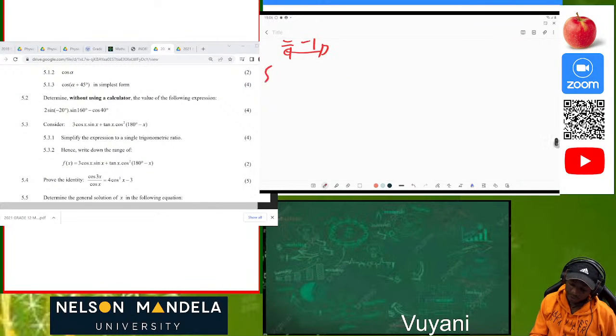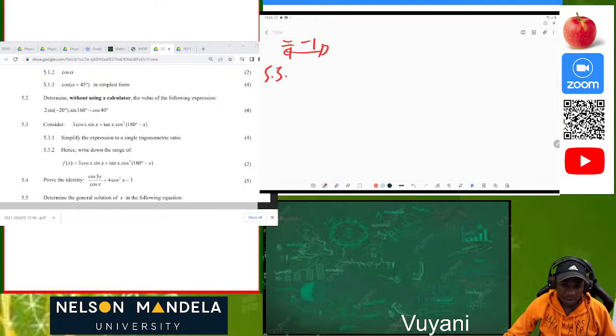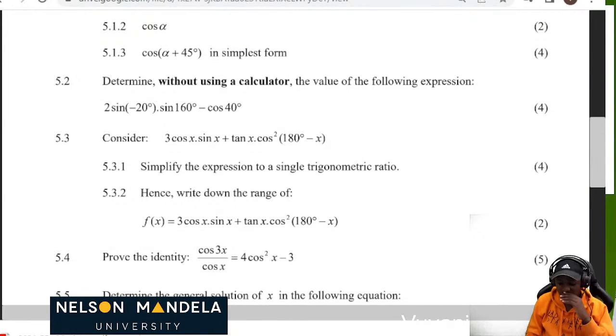Okay, now let's solve 5.3. Let's look at 5.3.1. So let's maximize our screen. Okay, great. So here we have 5.3.1. They are saying consider 3 cos x times sine x plus 2 tan x multiplied by cos squared of 180 degrees minus x. Simplify the expression to a simple trigonometric ratio. In other words, simplify what they have given you.